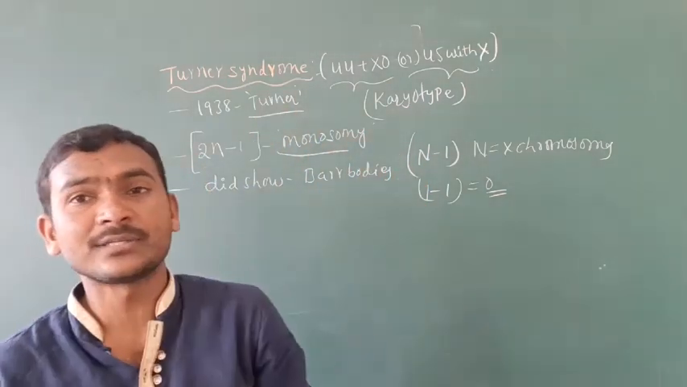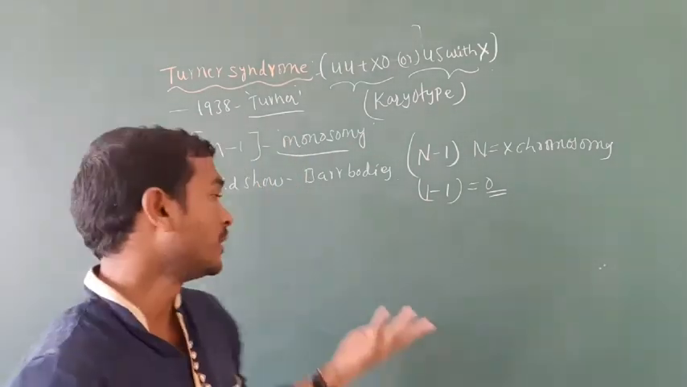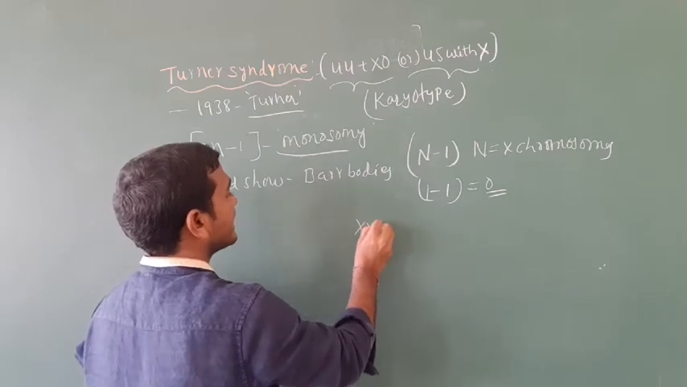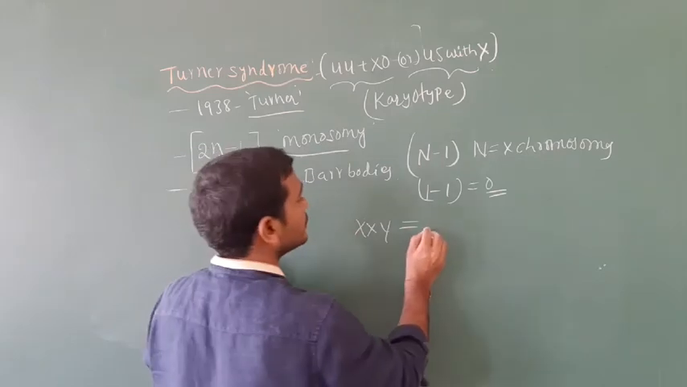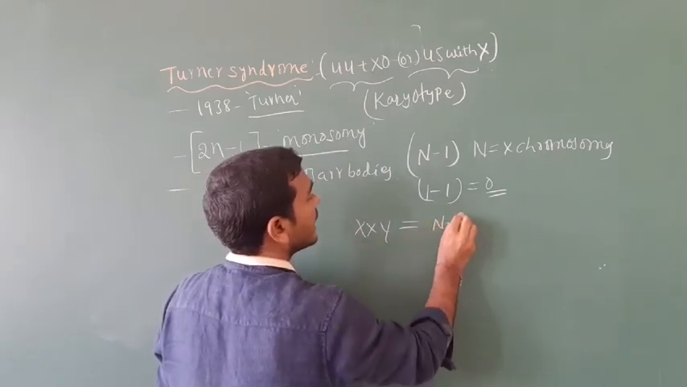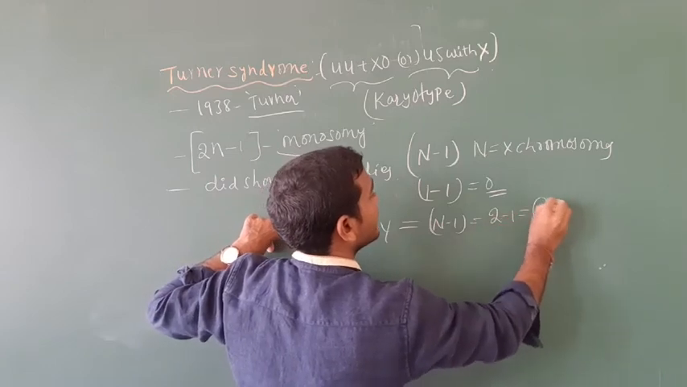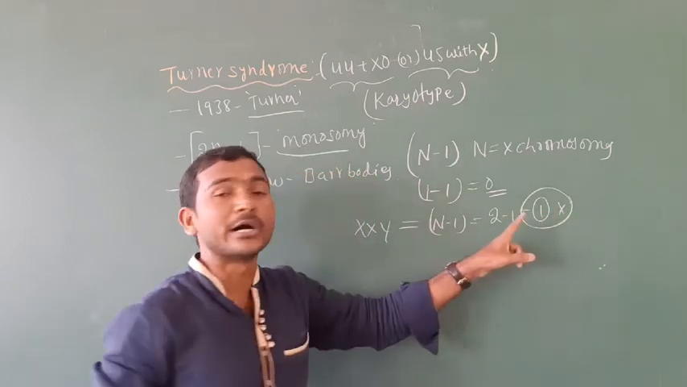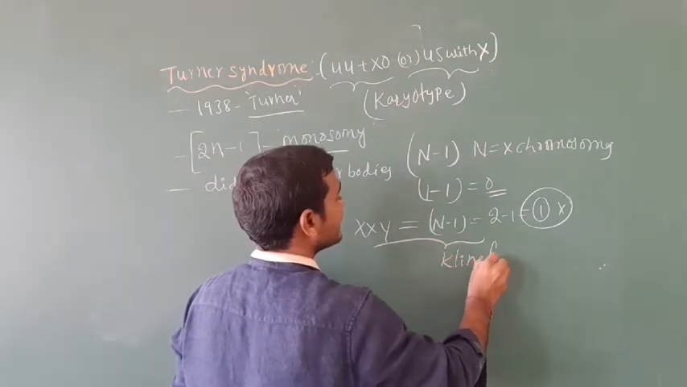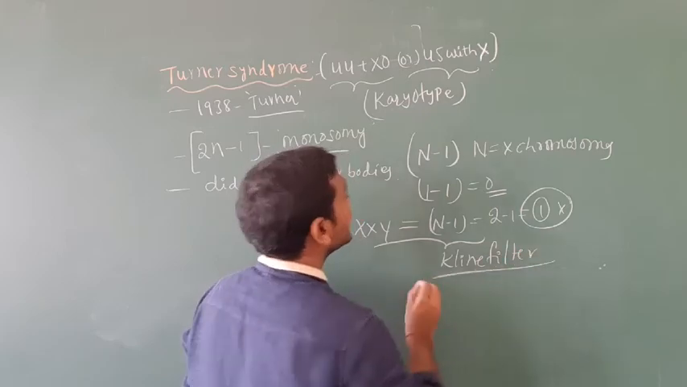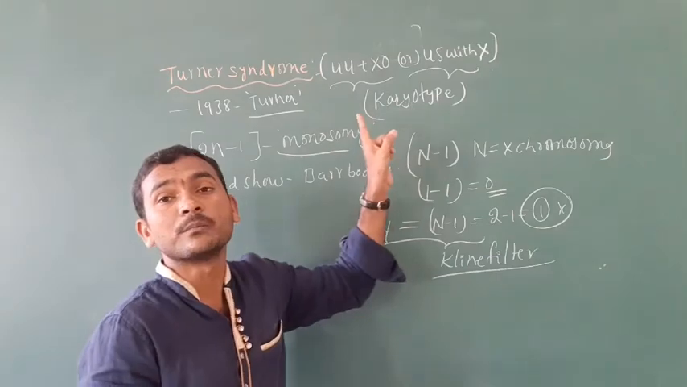But in Klinefelter syndrome, the addition of one extra chromosome means XXY. How many X chromosomes are there? Two. So n minus 1 equals 2 minus 1, which means 1. They can show one Barr body in Klinefelter syndrome. But Turner syndrome does not show Barr bodies.